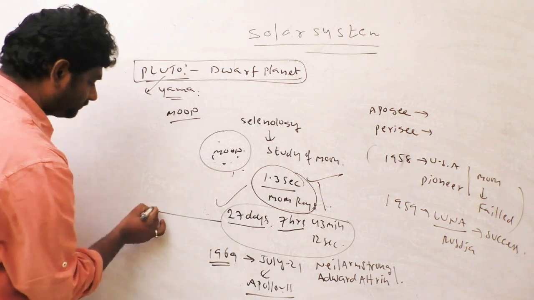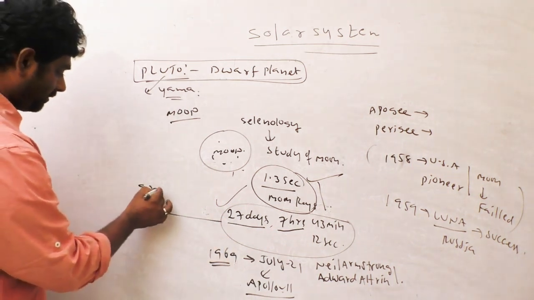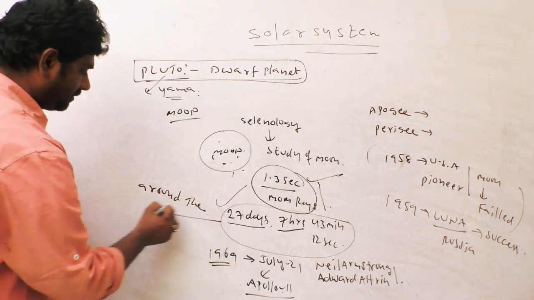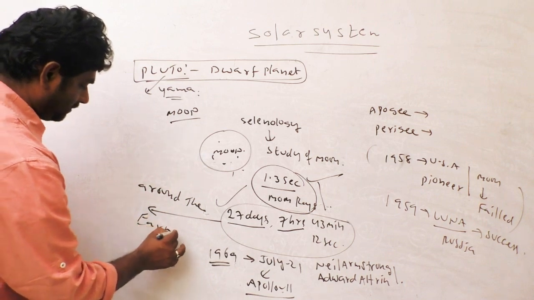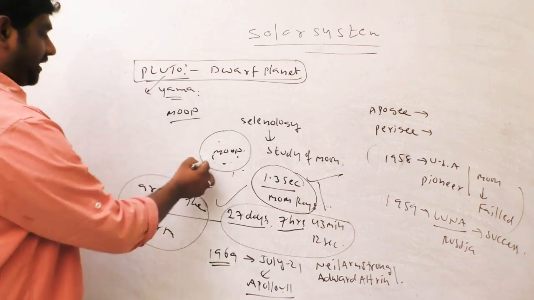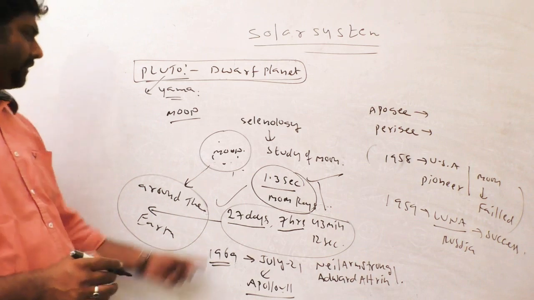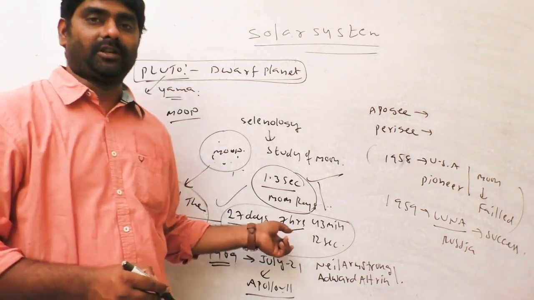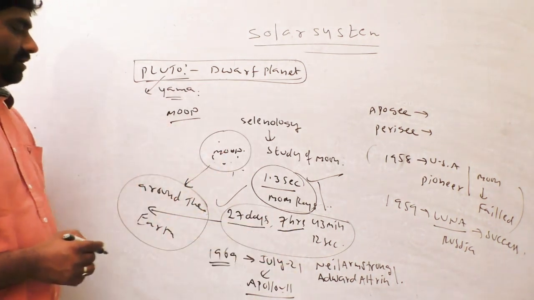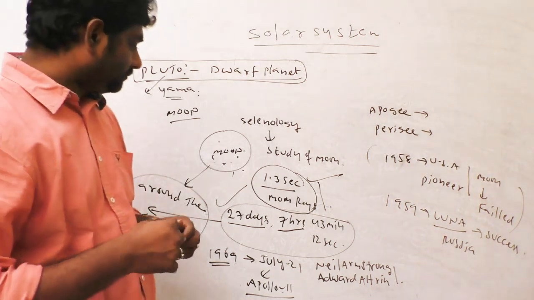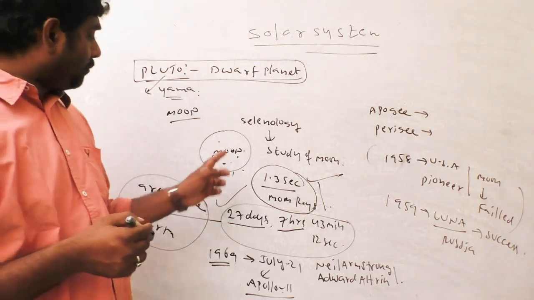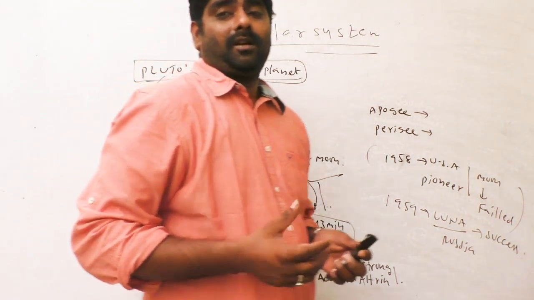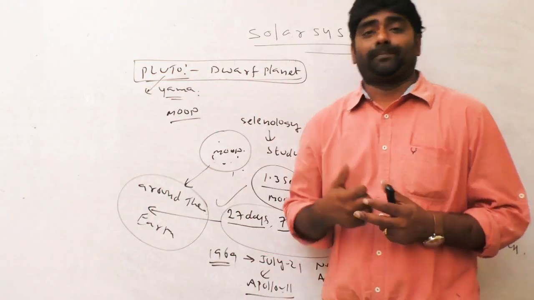This is the duration taken by the Moon to go around the Earth, nothing but the Moon's revolution, what we call. And the Moon's rotation, what is the rotation period?